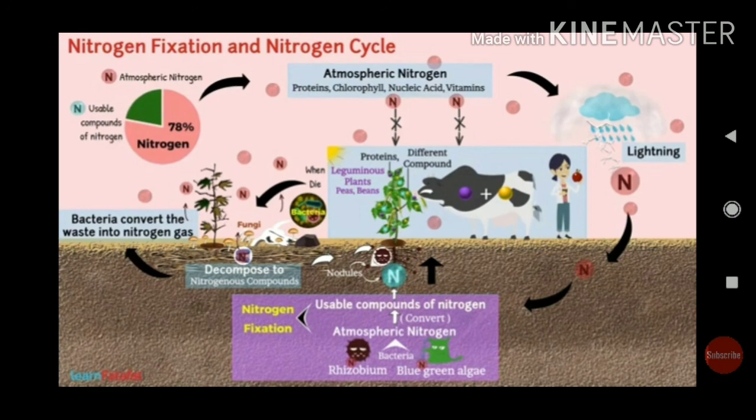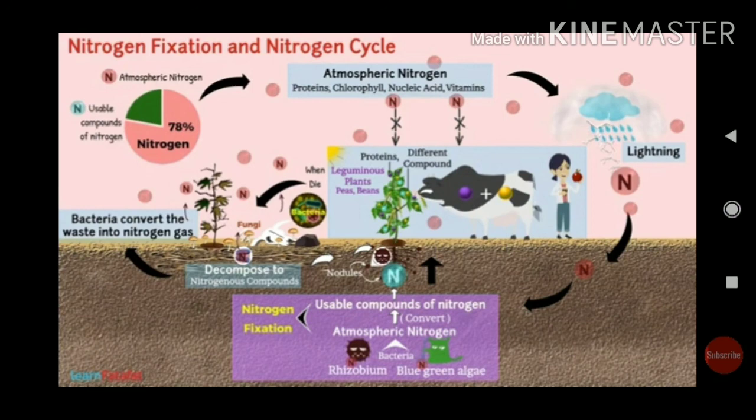The denitrifying bacteria. Here it is the nitrogen fixing bacteria, and here the denitrifying bacteria. So in both places the bacteria, the microorganisms, play an important role in fixing the nitrogen, and again from the soil taking nitrogen to the atmosphere.